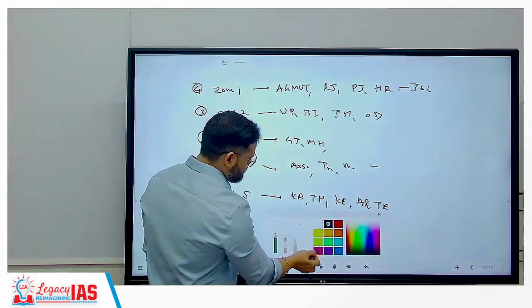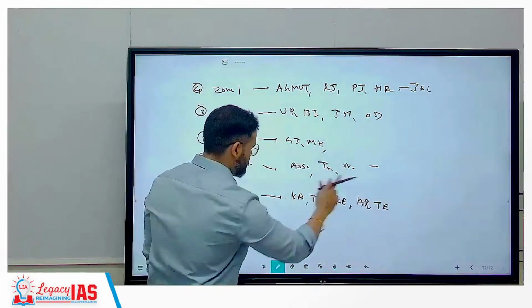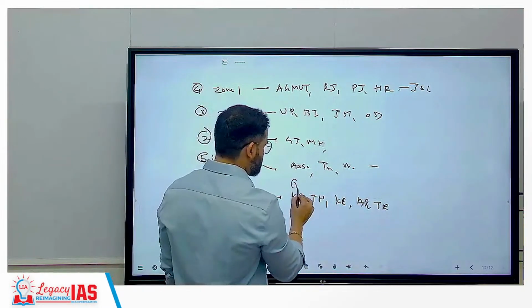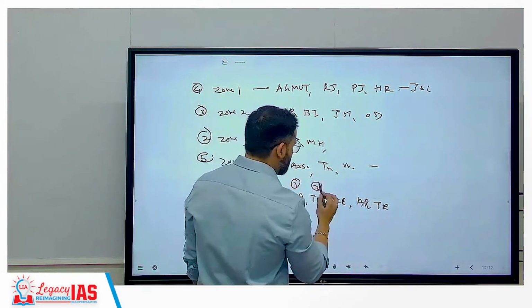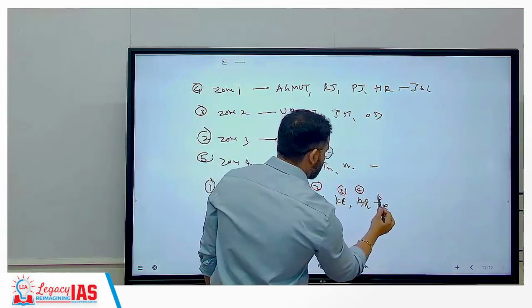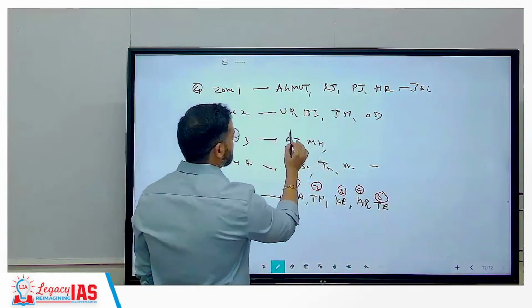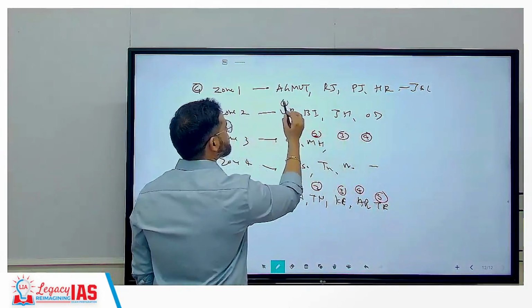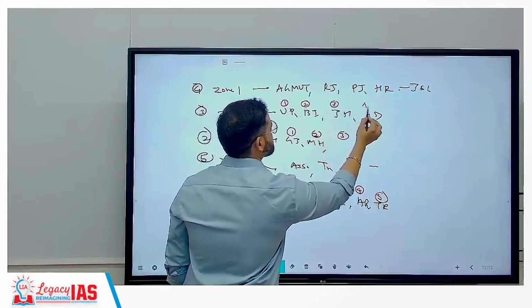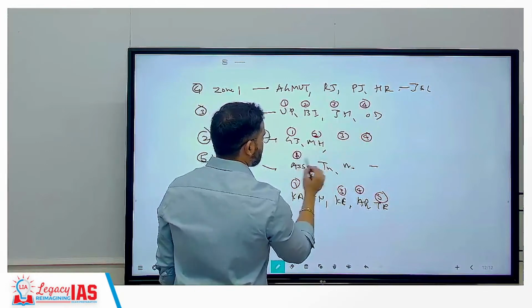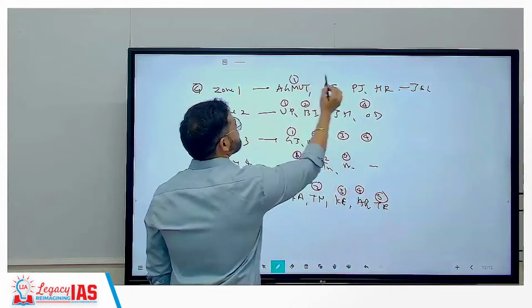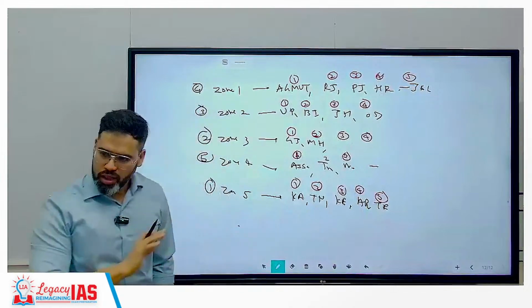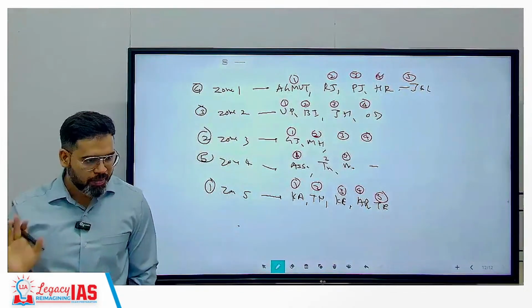उसके बाद क्या होगा? What you have to select out of these states in zone 1 is which state you want first preference. For example, if you belong to Karnataka, then first आपने कर्नाटक ले लिया, second तमिलनाडु, third this, and fourth this, and fifth this. Same way different zones में, जहाँ पे first this, second this, other states वो भी आपने ले लिए. Same यहाँ पे आपने first this, second this, third this, and fourth this way. Then fifth यहाँ पे first, second, third, यहाँ पे first, second, third and fourth, fifth. That is how you are going to give everywhere, okay, preference.